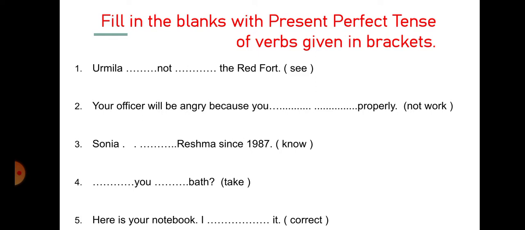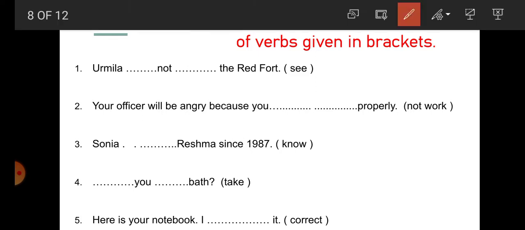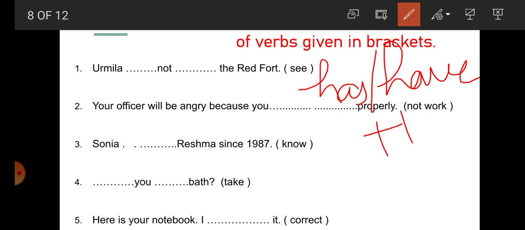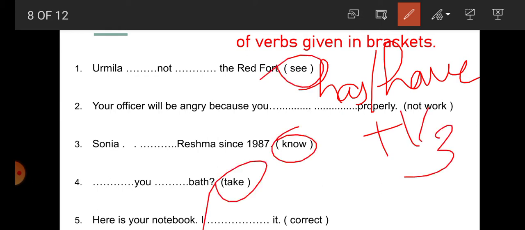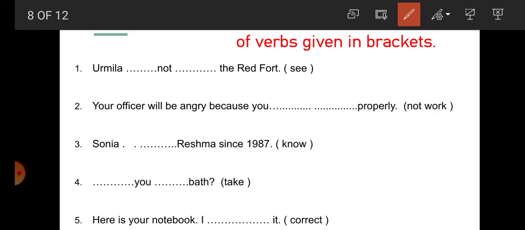So students, we all know what the structure of present perfect tense is: subject plus has or have, and then verb third form. The verb is given here in the bracket and we have to change it according to the structure. So number 1, Urmila. For Urmila, what will it be, has or have? Has. Urmila has not seen, verb third form, seen. Urmila has not seen the Red Fort.